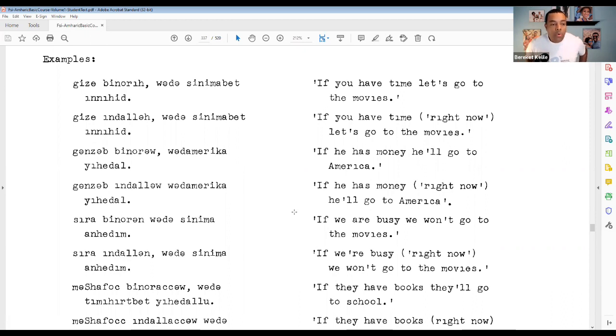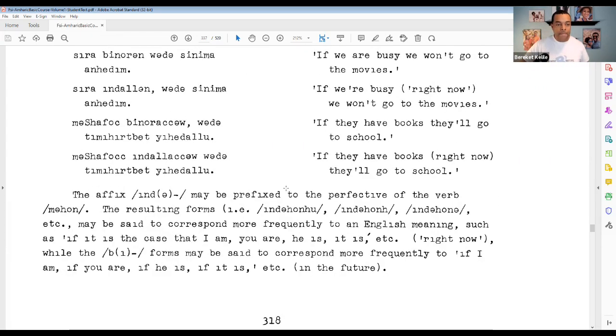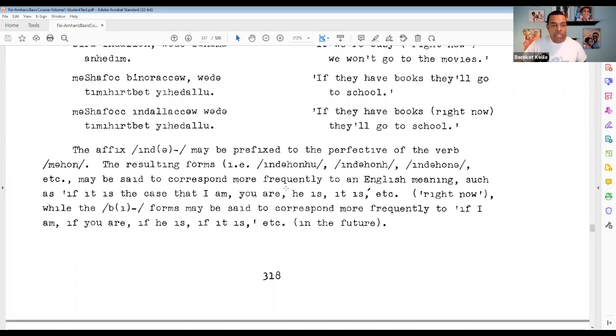If he has money, he'll go to America. If he has money right now, he'll go to America. So you see the difference there. And you'll see the contrast in that section of examples.